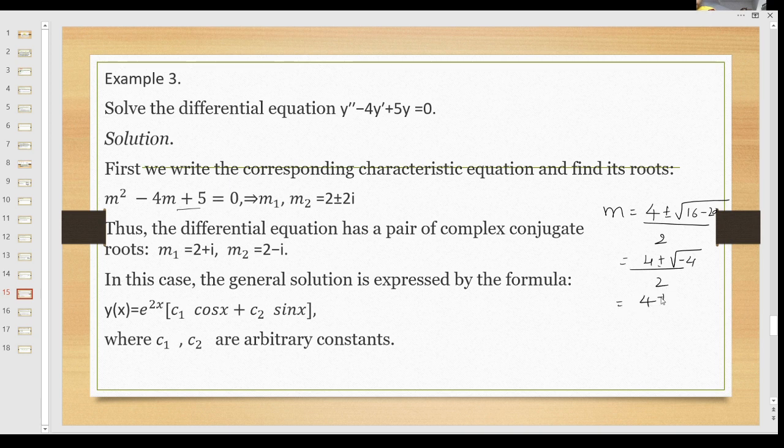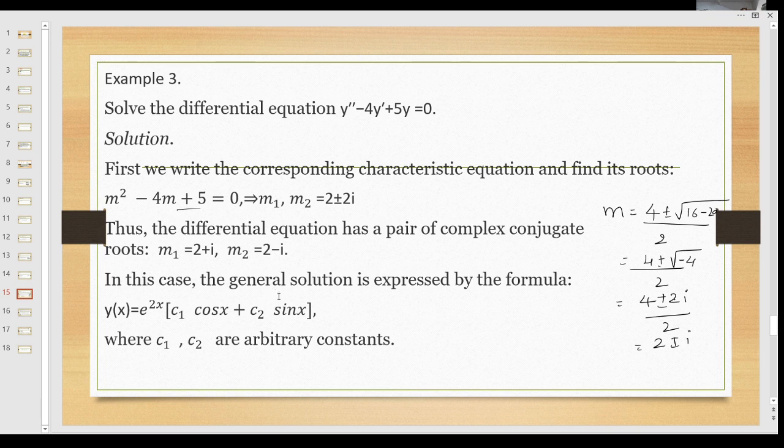So 4 plus or minus root of minus 4, which is 2i, divided by 2. That is nothing but 2 plus or minus i. Thus the differential equation has a pair of complex conjugate roots, m1 is 2 plus i and m2 is 2 minus i.